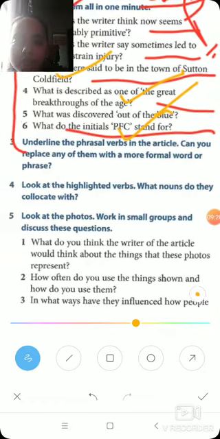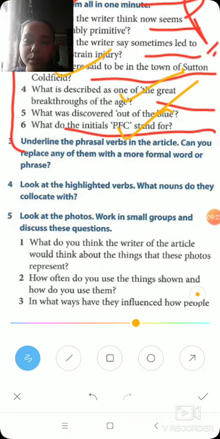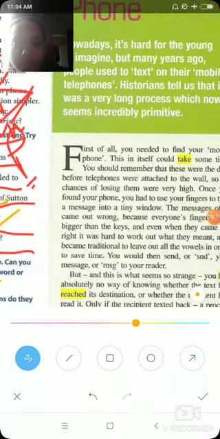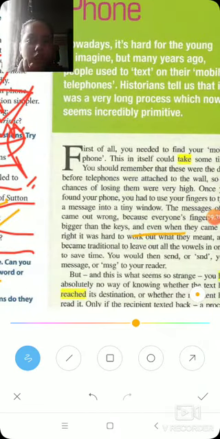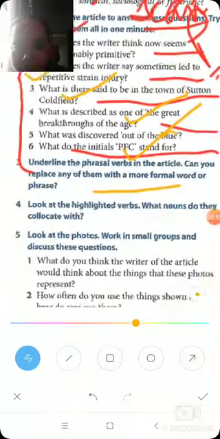Okay, now we come here. Underline the phrasal verbs in the article. So many uncountable times now we have done phrasal verbs. Can you replace any of them with a more formal word or a phrase? What you can do is underline in the text itself. Like for example, suppose this is the phrasal verb, I am just giving you an example. You can underline this, and above that you can see a little space. Above that you can write the word with which it can be replaced in more formal language. I hope it's clear.